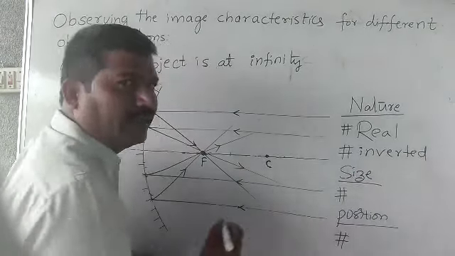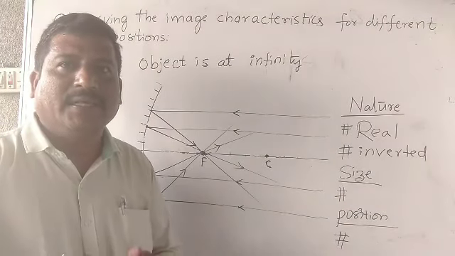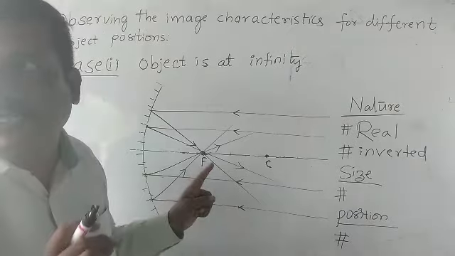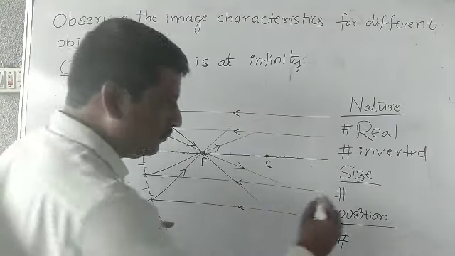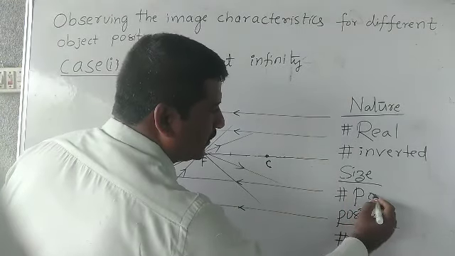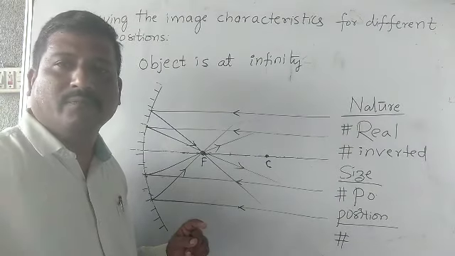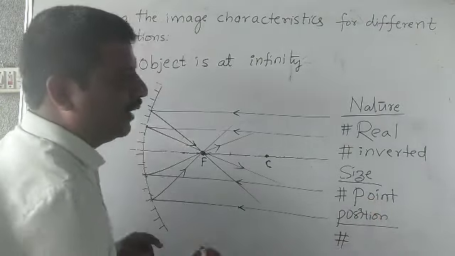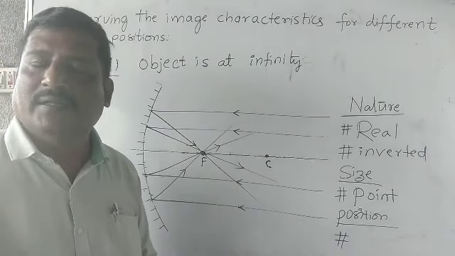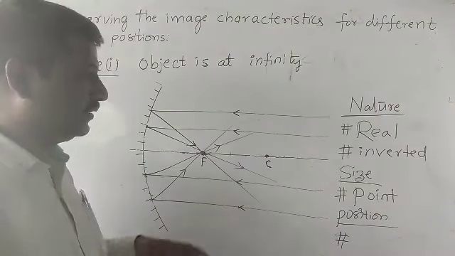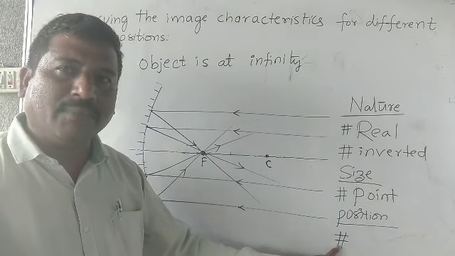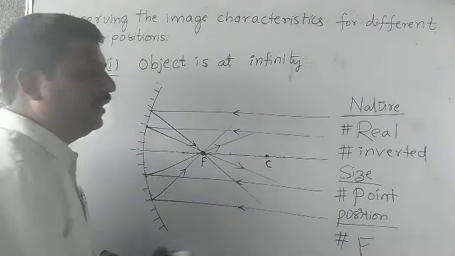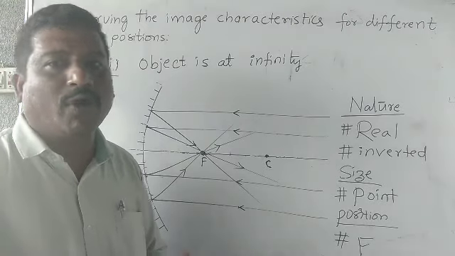It is an inverted image, and the size is almost point size. The image size is point size. And the position of the image is at the focal point.